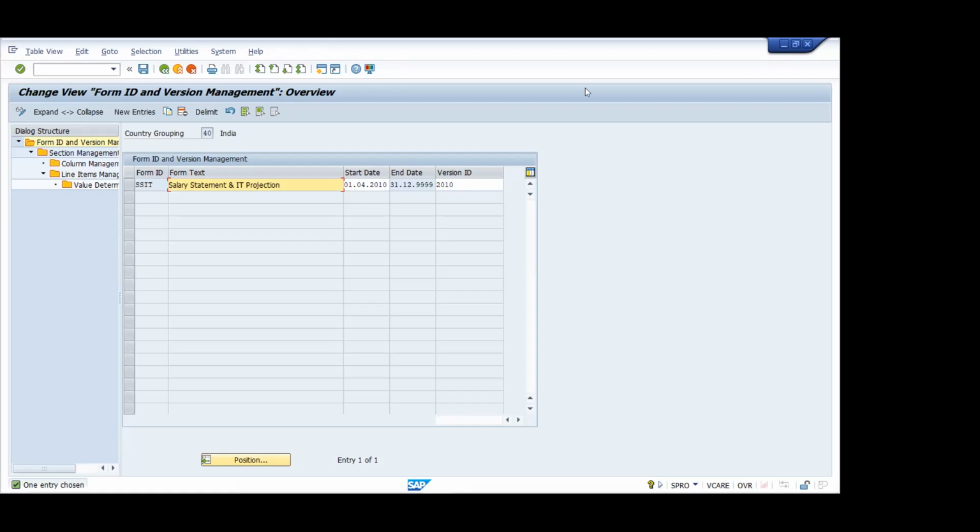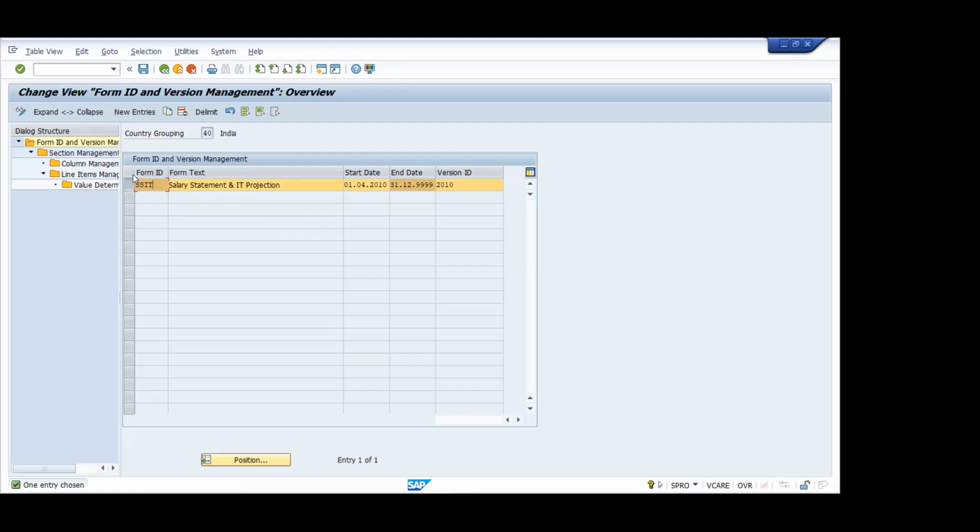The employees can see how it is calculated. You just select that form ID, SSIT, I will tell you. Select that form ID, that particular line item, select that button. Now you click value determination, something like that is there.